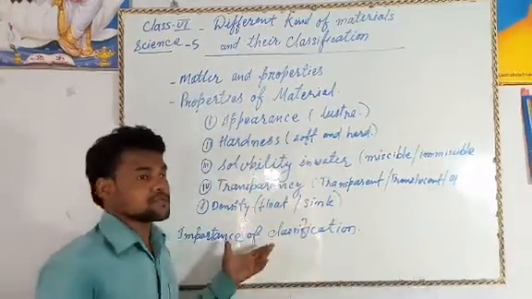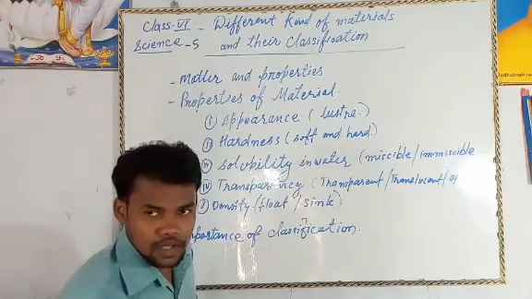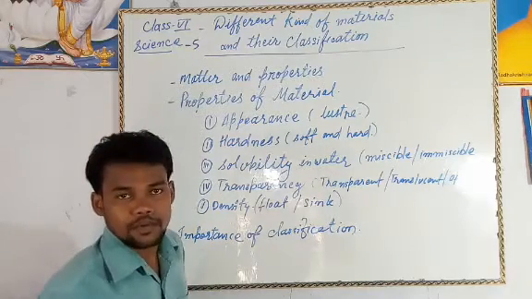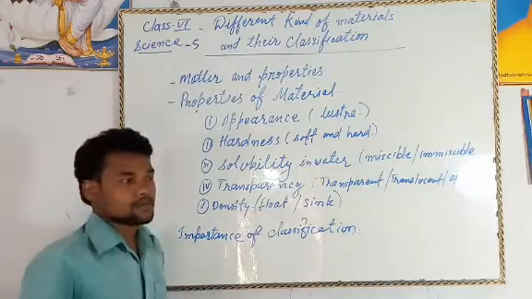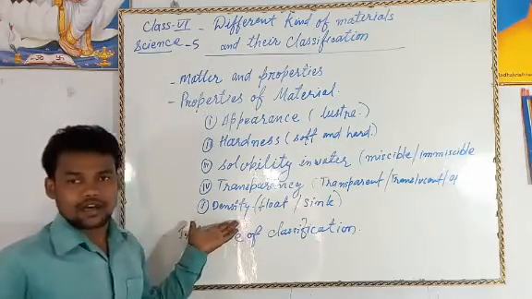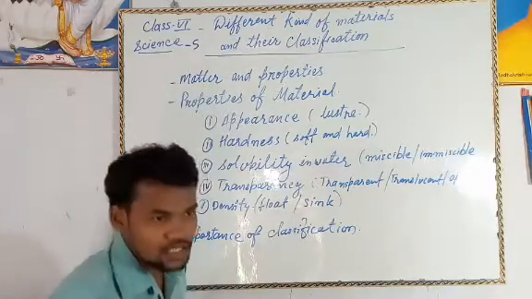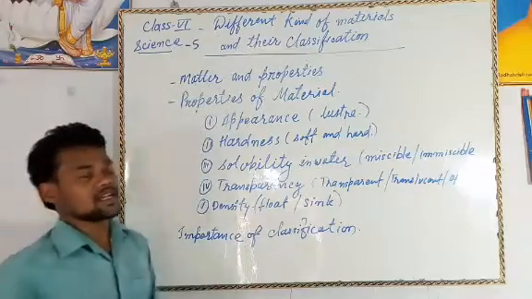So this property helps us know which objects sink in the water and which will float on the water surface. So density decides whether a particular object will sink in the water or remain on the water surface. Like this we can classify things.